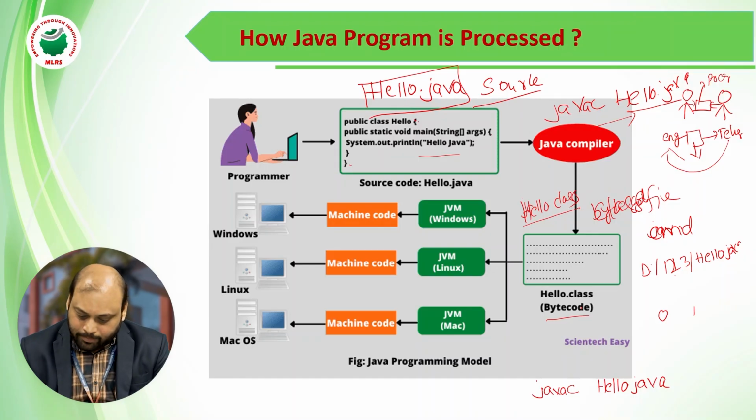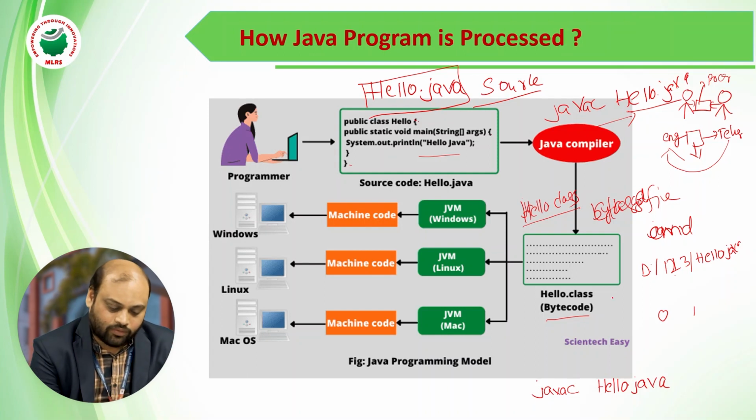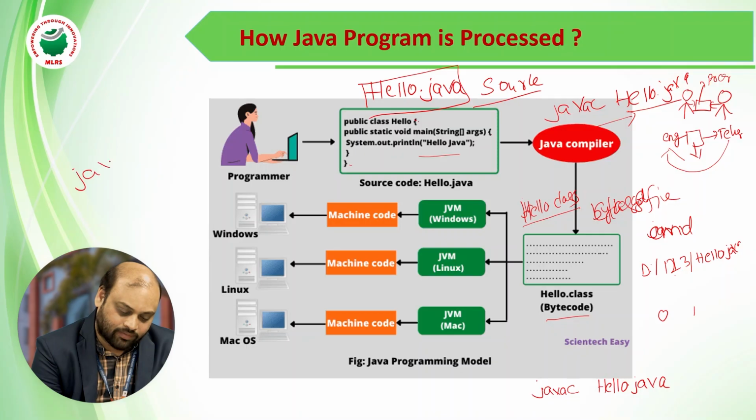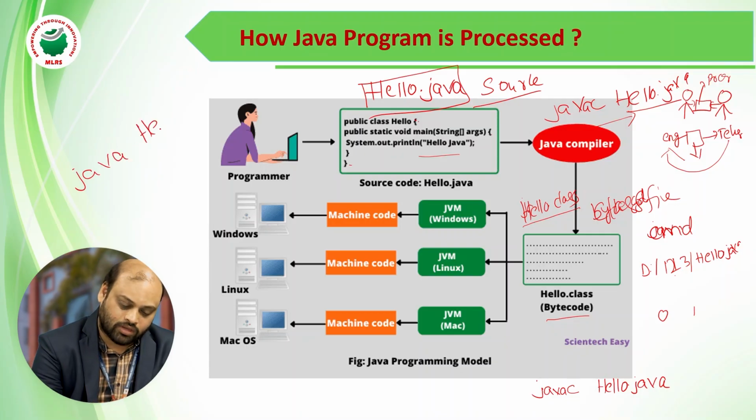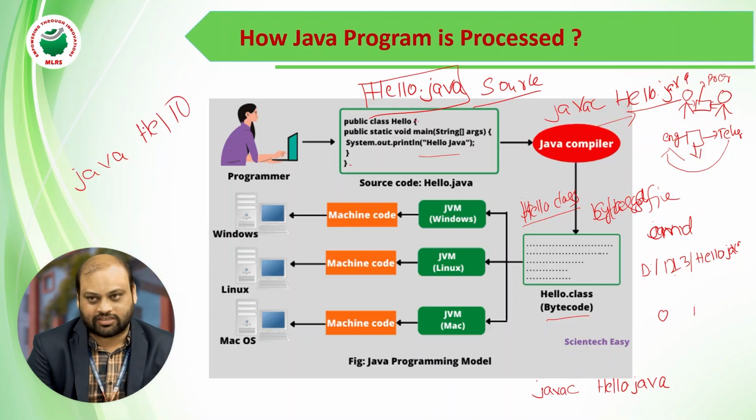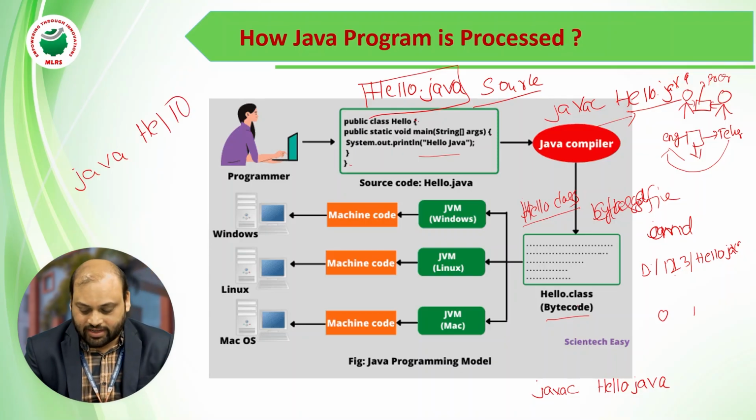Now this bytecode, in the hello.class file, we are giving to the JVM: java space hello. What is hello? Hello is a class file, and this class file contains bytecode. Now we are giving this bytecode to the JVM. Up to here it is common.